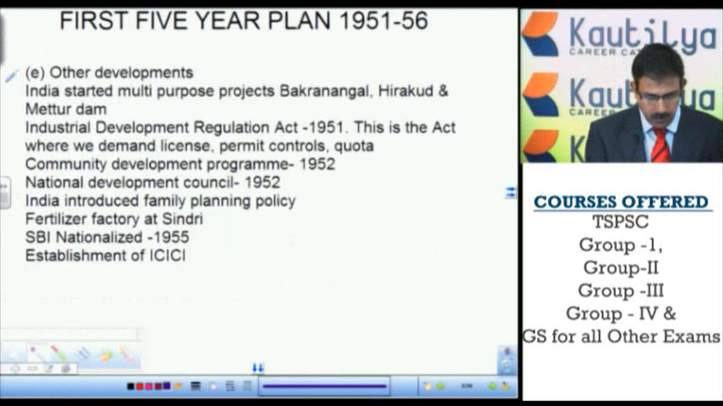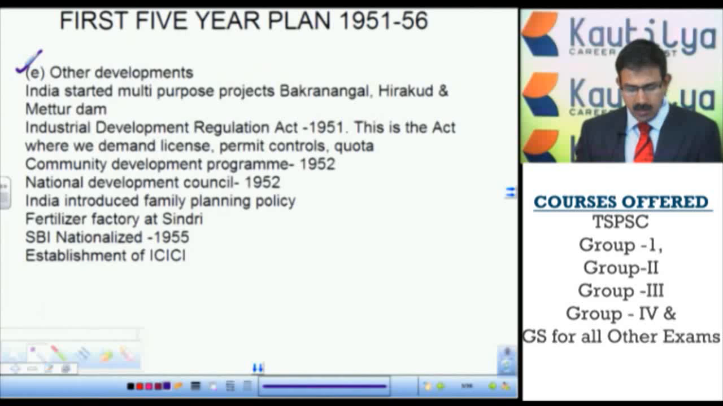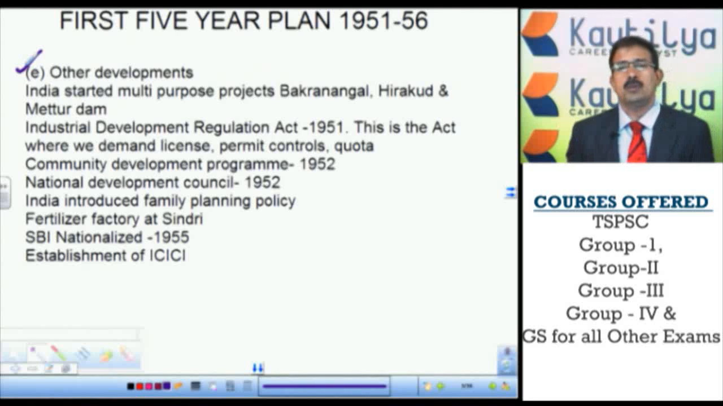And lastly, the other developments where the socio-economic developments took place. So every plan is to be studied under these 5 heads. First, in what background? Second, aims and objectives of the plan. Third, outlay and sectoral allocations. Fourth, review of the plan. And fifth, important developments of the plan. Likewise, if you study each plan under these 5 heads, success in the examination will be easier.